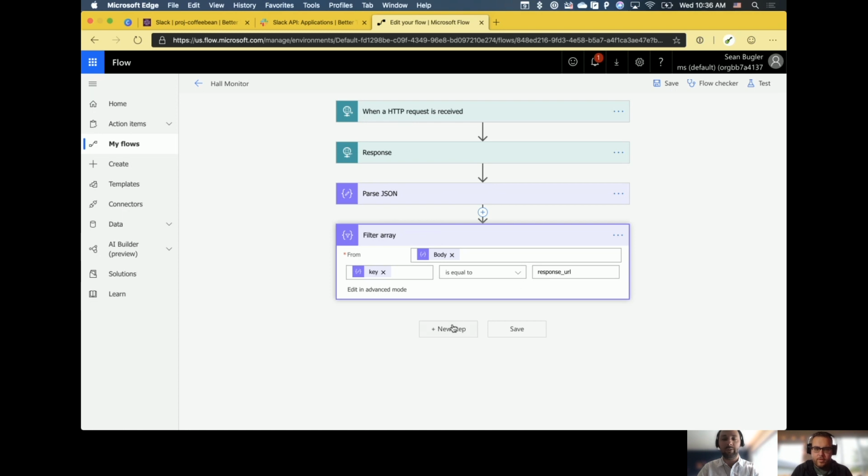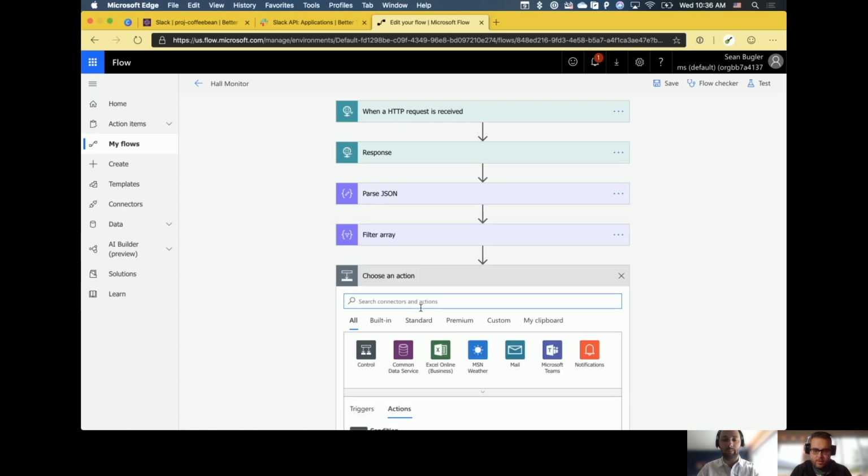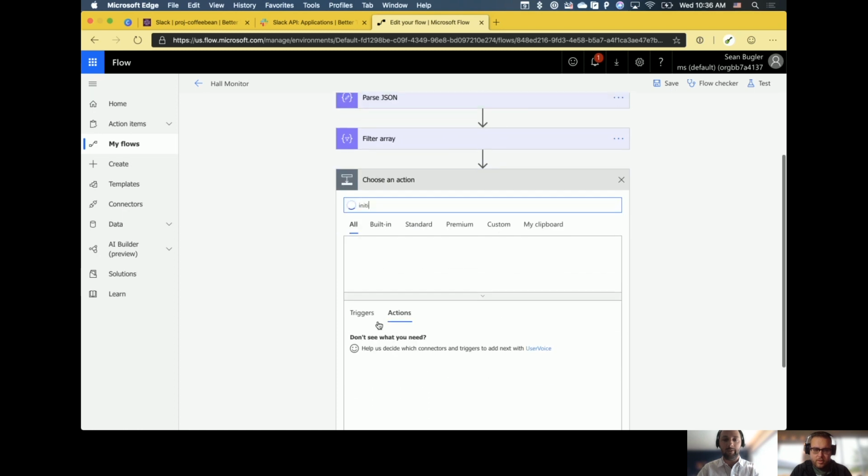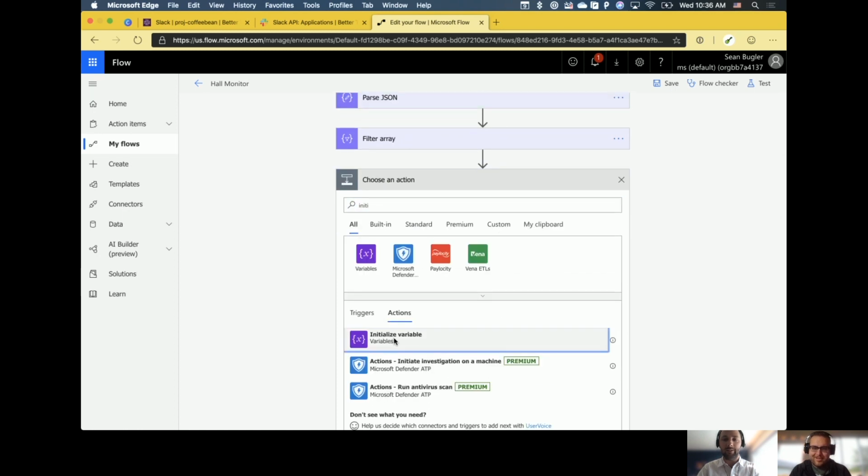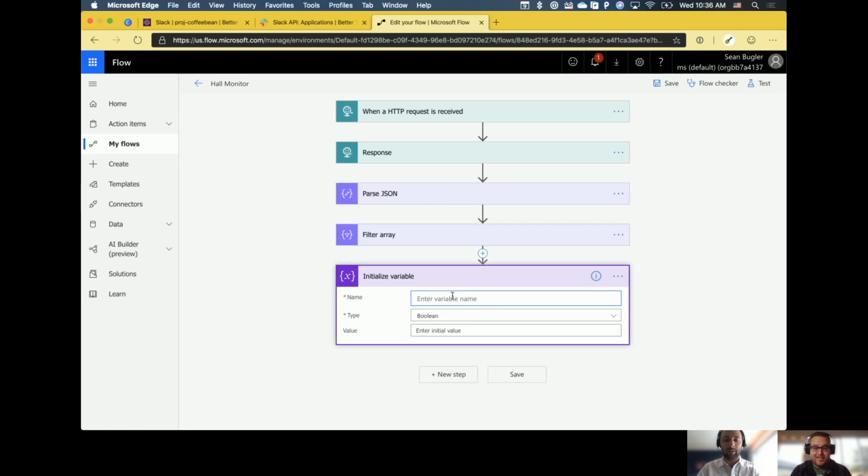Okay. Once we've extracted that, I'm going to go ahead and click on New Step and initialize everybody's favorite unconnected connector, the initialize variable. Yes. I'm going to be super creative with it and give it that response URL. And we're going to drop it in as a string. Okay. Now, as we're parsing that information and filtering for that very specific array, the response URL array, even though there's only one value in this array, we still need to be able to extract the value of that so that we can use the text output in other areas, like in this particular instance when we kick back the response, so that it knows where this response is going.